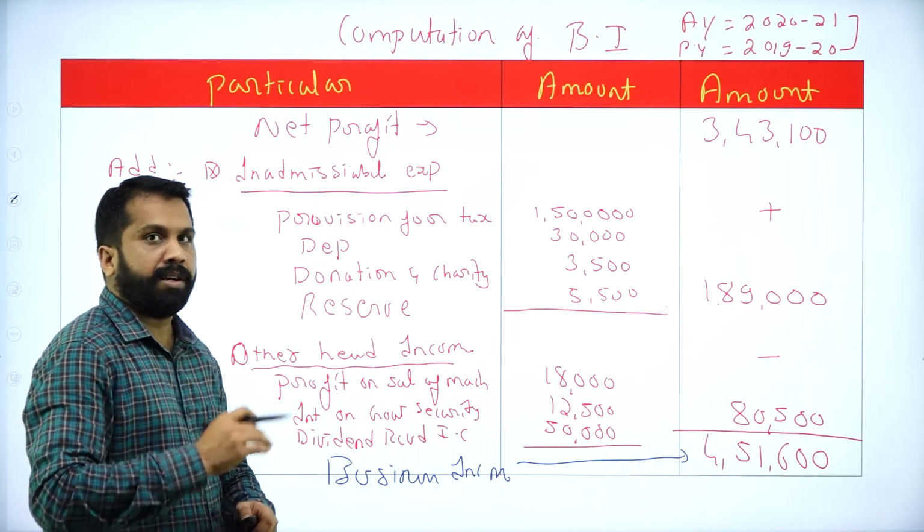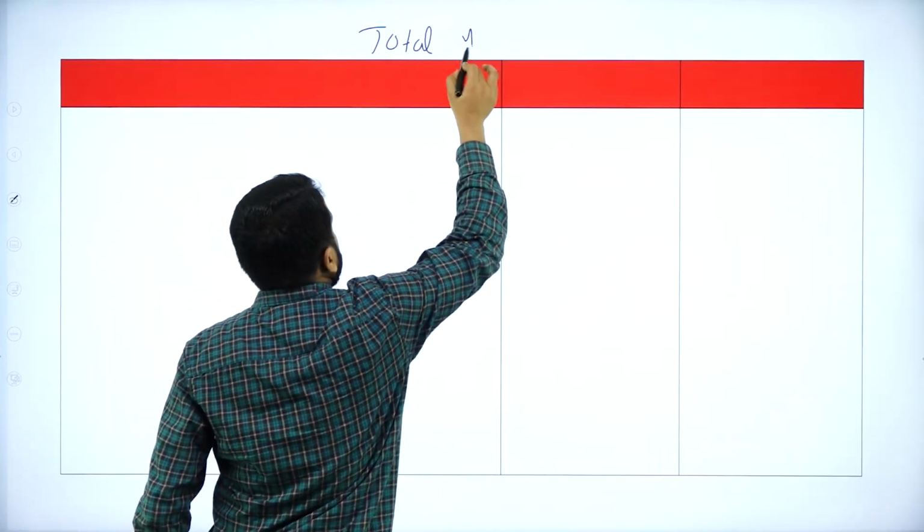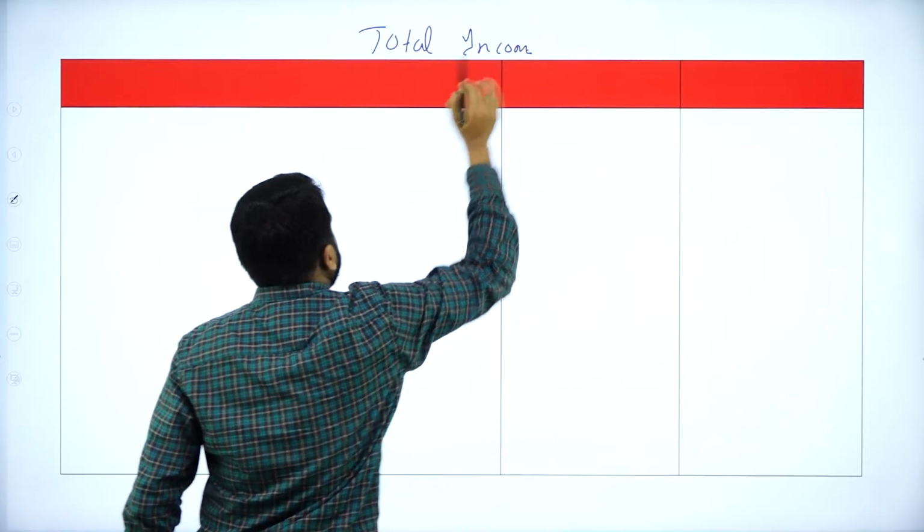Now we'll go for total income. What is your total income? Simple.